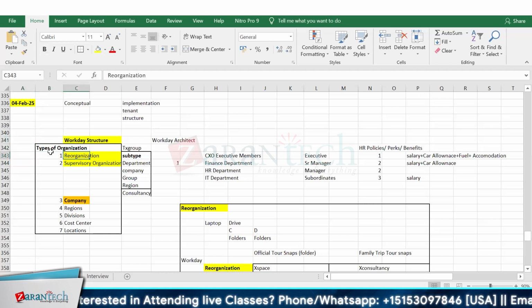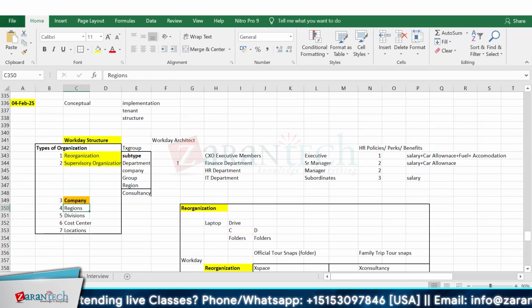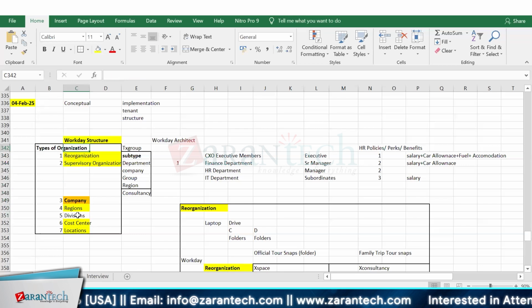In the Workday structure, we discussed reorganization, supervisory organization, company, and regions. We defined one region as well, we defined the cost center, and we defined the locations as well. For division, we skipped it, and if you want to define divisions, you can define them for yourself. So from the structure perspective, we have completed the Workday design, not only in the document, but also in the system.